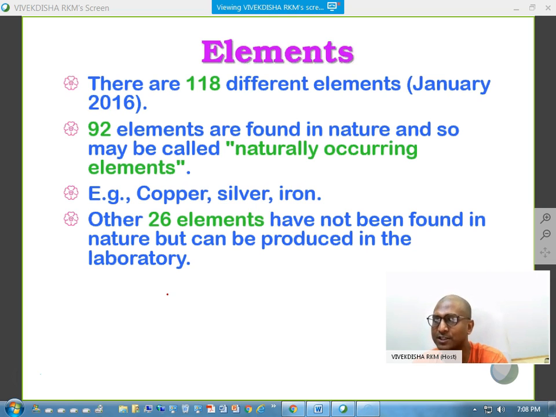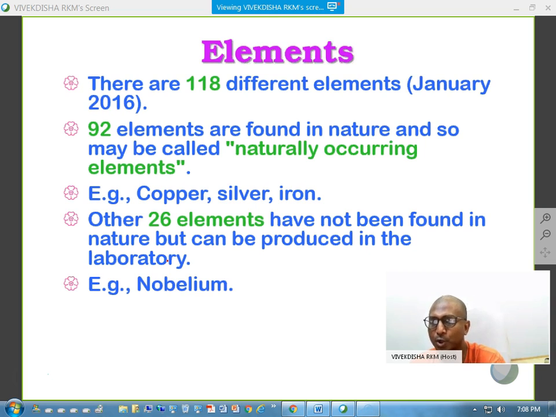Copper, silver, iron, these are all available in nature, but all the elements are not available in nature. Some can be produced only in a laboratory. I will give you one example only, like nobelium, after Sir Alfred Nobel. So write it down, and then I would like to ask you one question. So these are the approximate numbers of elements. So elements are definite in number.